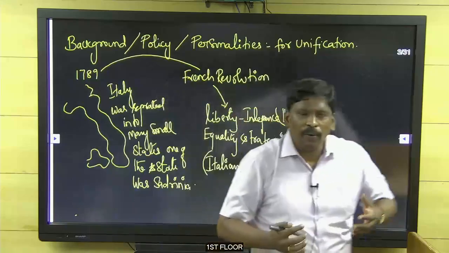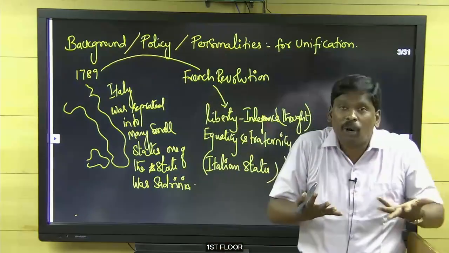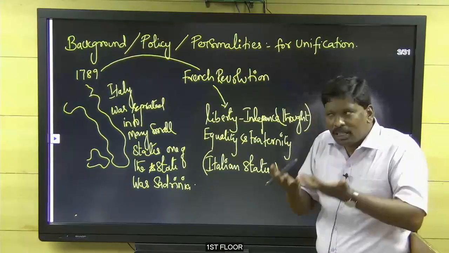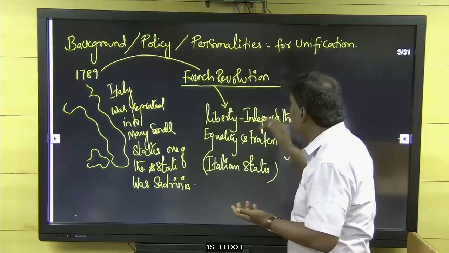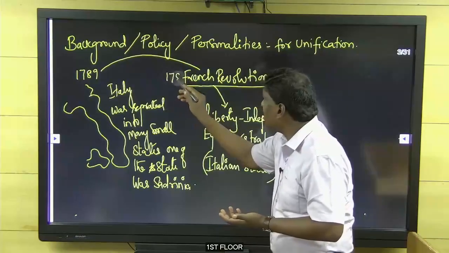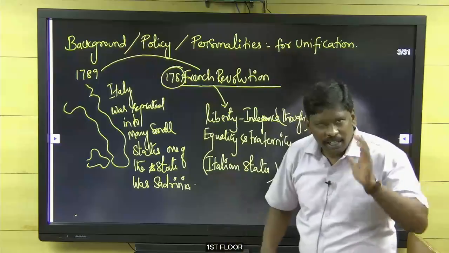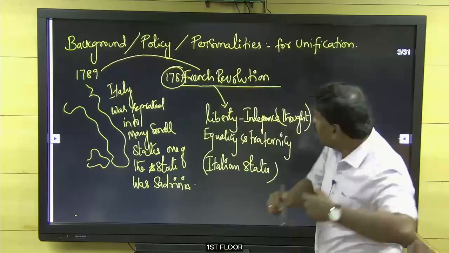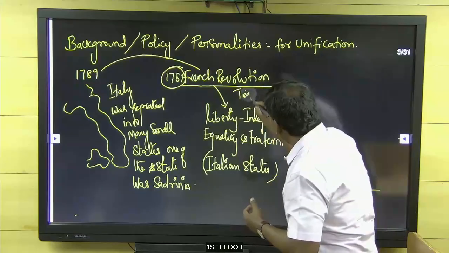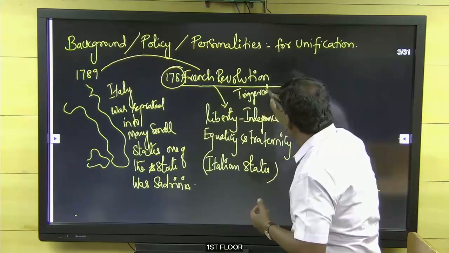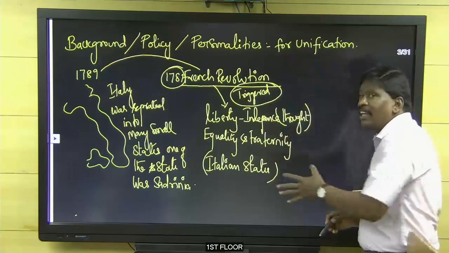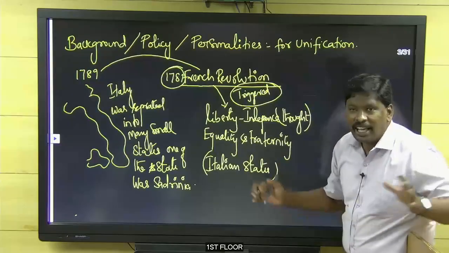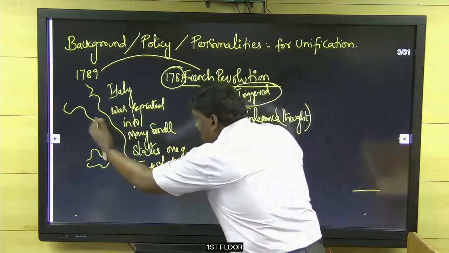How were the Italian states awakened to independent thought? They were awakened because of the French Revolution, which started in 1789. Clear? So the French Revolution triggered, you write it, independent thought, independence and equality, the fraternity among the Italian states which were scattered here.